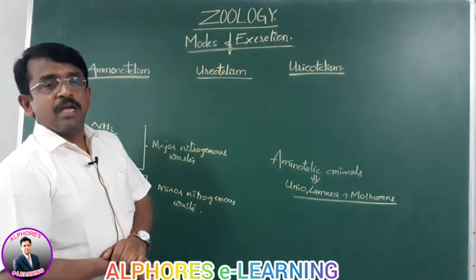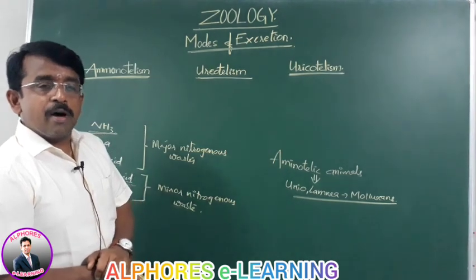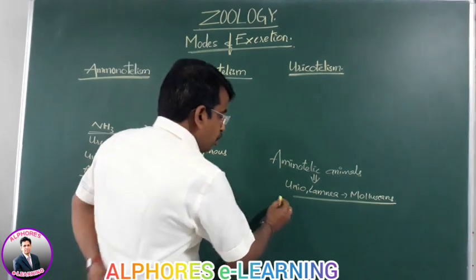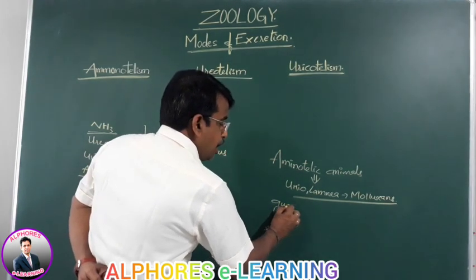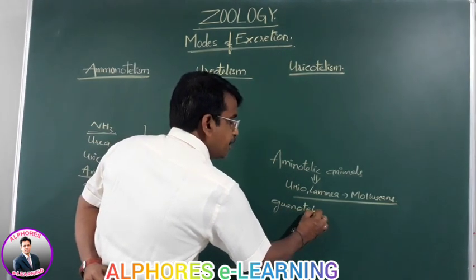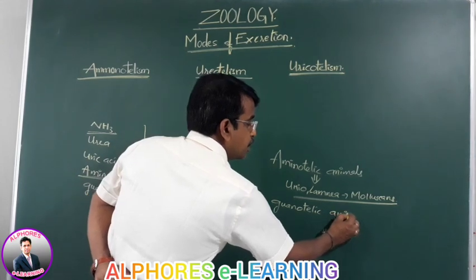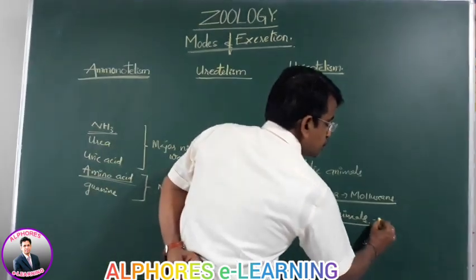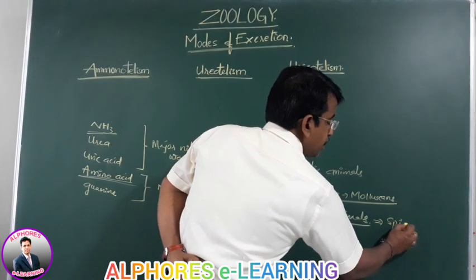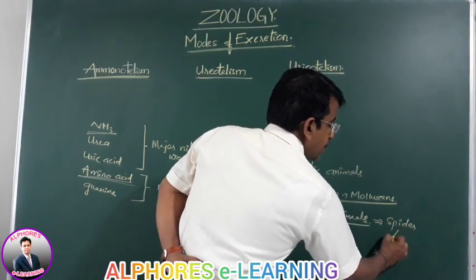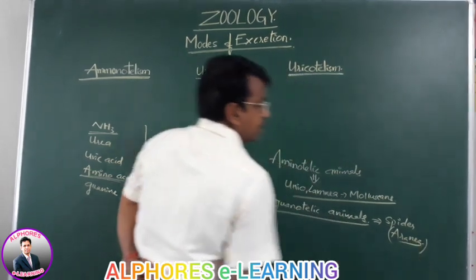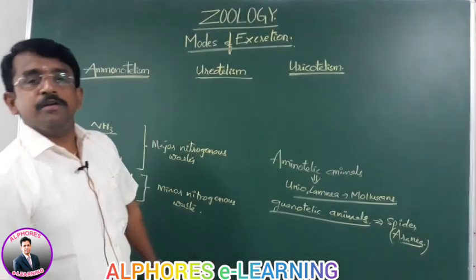whereas in guanotelism, the animals that excrete guanine as an excretory product are named guanotelic animals. The example for this is the spider, Aranea. Aranea is said to be an example of the guanotelic animals.